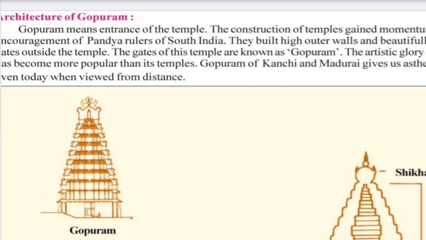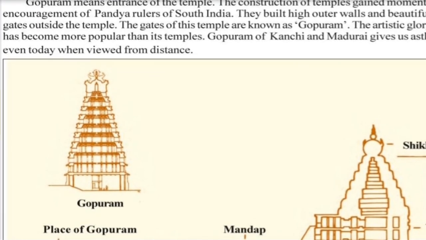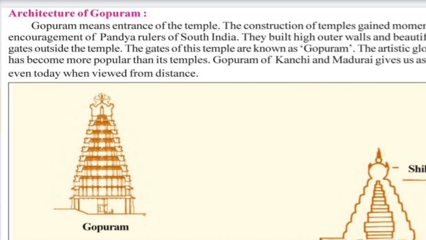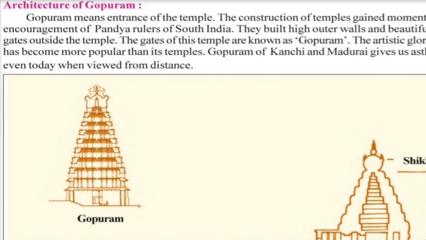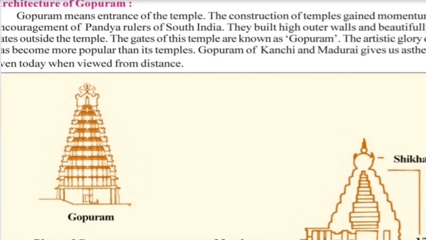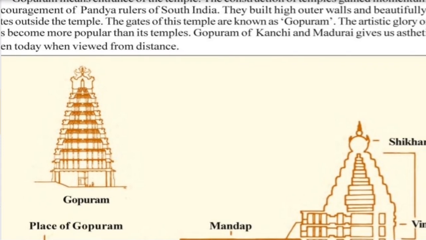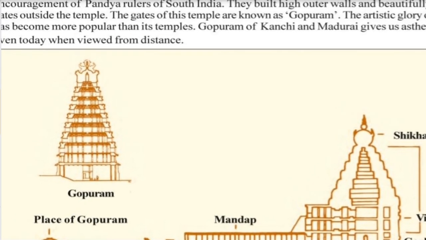Now we will see what a Gopuram is. If you see in the picture, this is actually the entrance. Gopuram is an entrance. In the definition, you will write that Gopuram means the entrance of the temple. This much is enough. Otherwise, you can say that the gates of the temple are known as Gopuram.